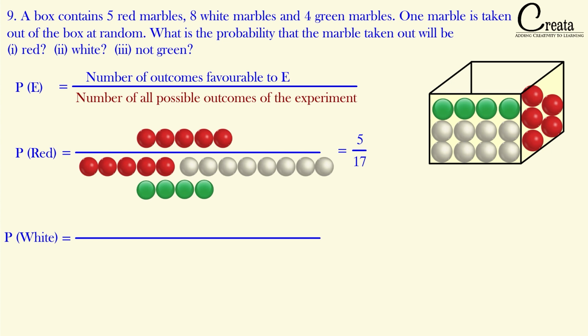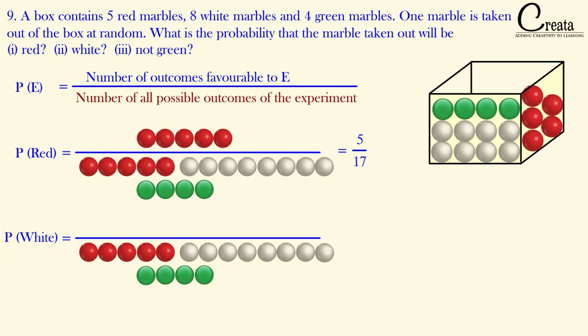In the second part, we have to calculate the probability of white marble. Here we will use the same formula. In the denominator, the total number of marbles will be there, that is 5 red, 8 white and 4 green marbles, that is 17. In the numerator, the favorable condition, that is 8 white marbles, will come in the numerator. So on solving, we got our answer as 8 by 17. Got it? 8 white marbles and total 17 marbles. Let's move to the third part.